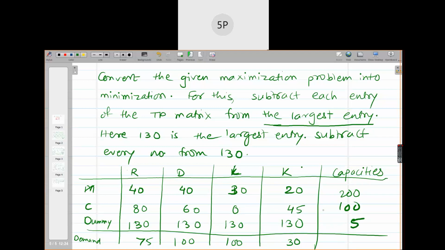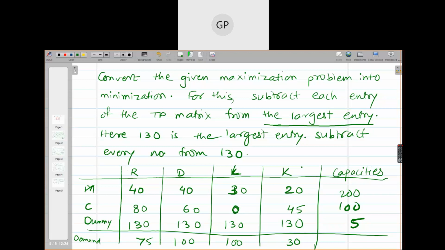Okay. This is the new table. Now see girls, whichever method you are applying, except NWCM, in NWCM you will not concentrate on the cost, you will concentrate on the location. But if you are applying, say LCM or VAM, then you will obviously go for the smallest cost, right?